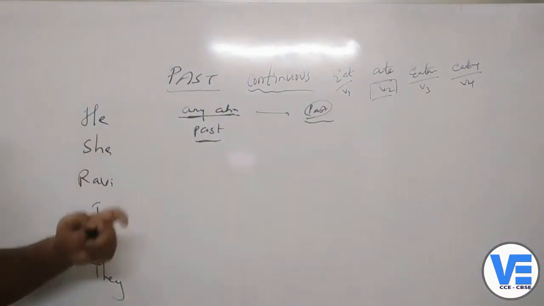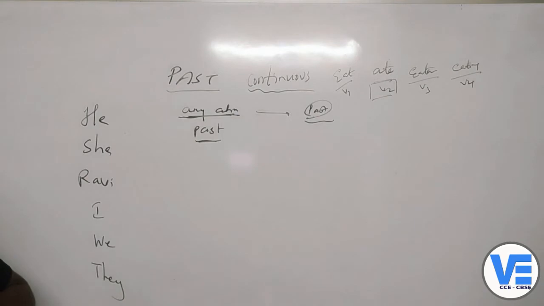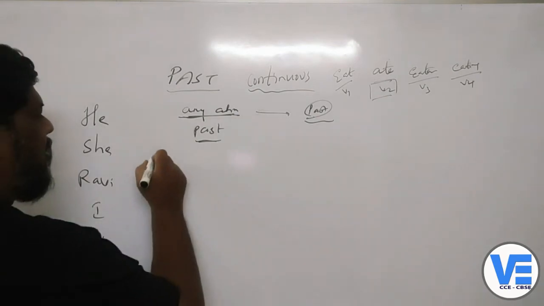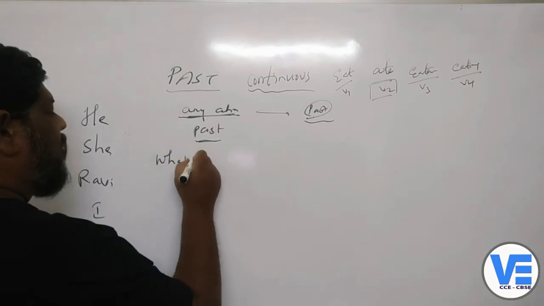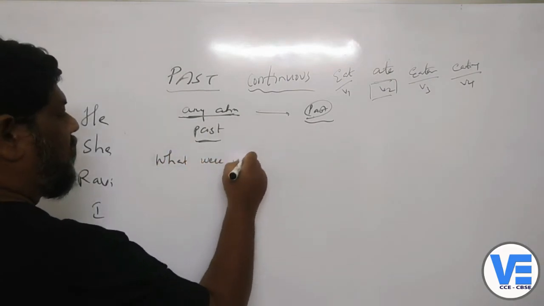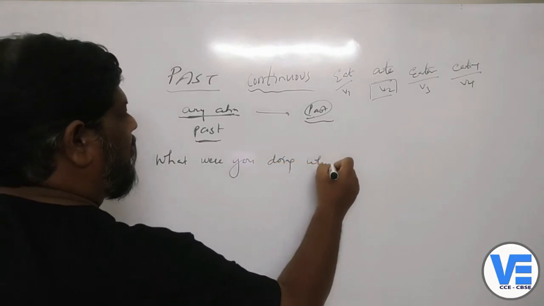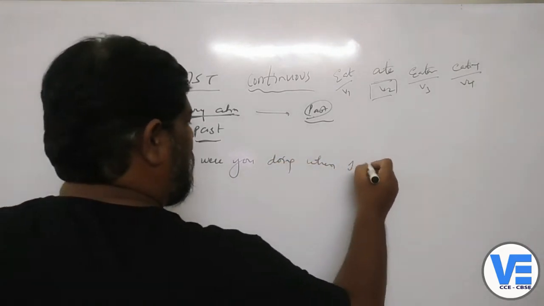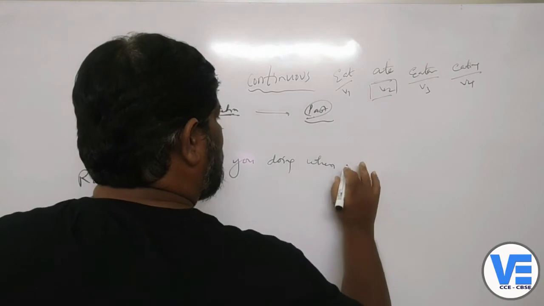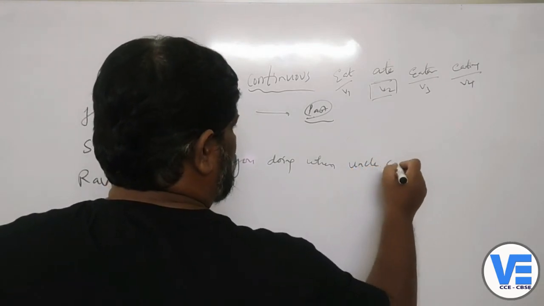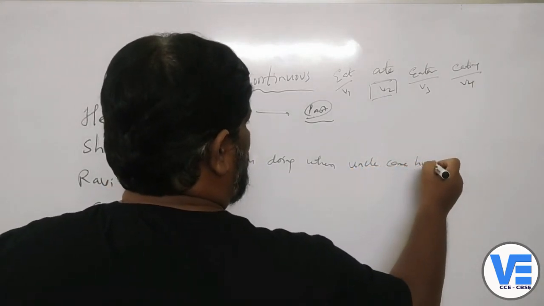Okay, now the best example. We will take one very simple example here. Somebody may ask a question: what were you doing when uncle came home?